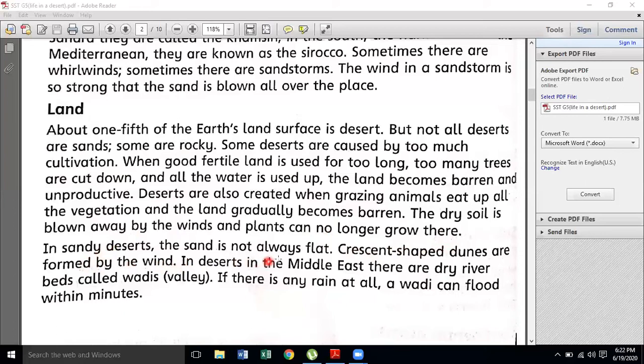In deserts in the Middle East, there are dry river beds called wadis. So in the Middle East, if some of you ever get a chance to visit, including Dubai, etc., you'll find the dry river beds that are known as wadis. If there is any rainfall at all, a wadi can flood within minutes. इतना छोटा सा ऐसा होता है कि अगर वहाँ पे कोई भी rainfall हो जाए, it will result in a flood.